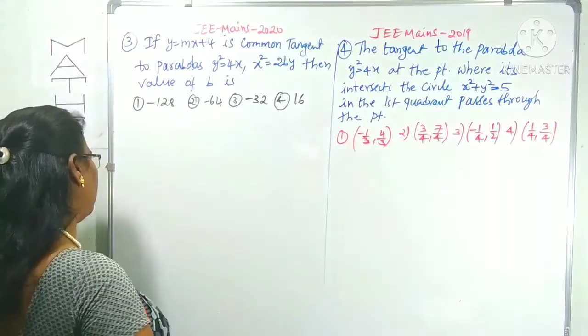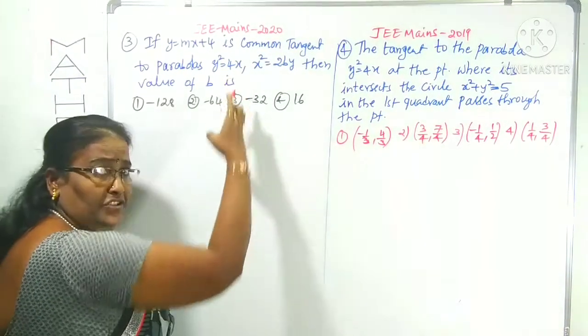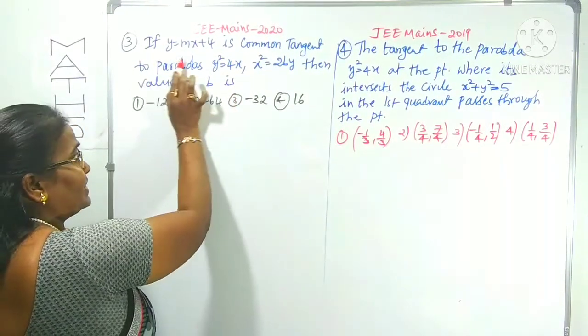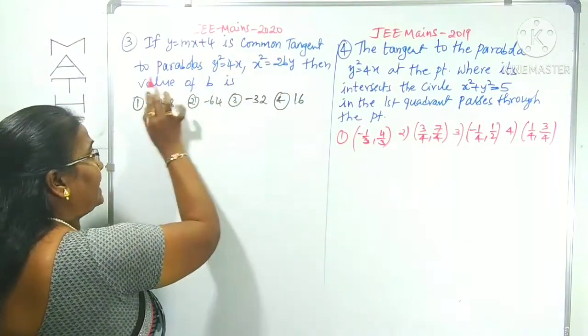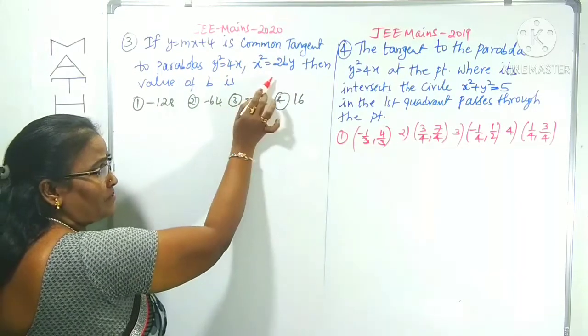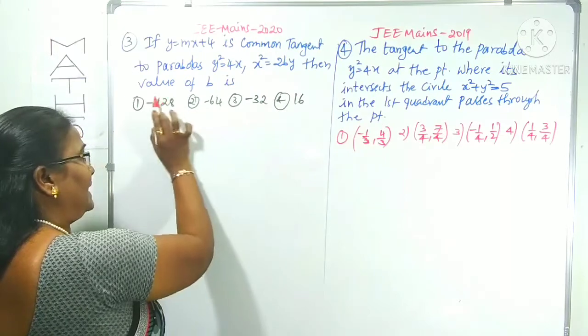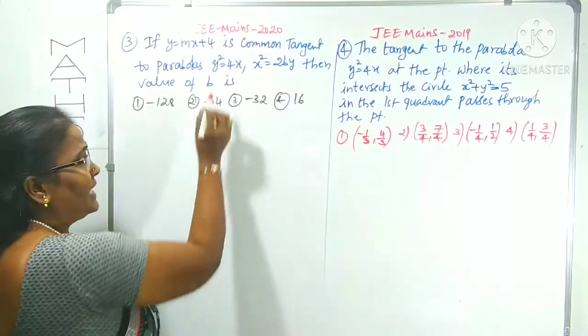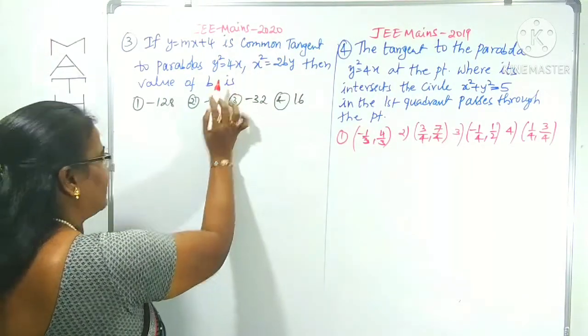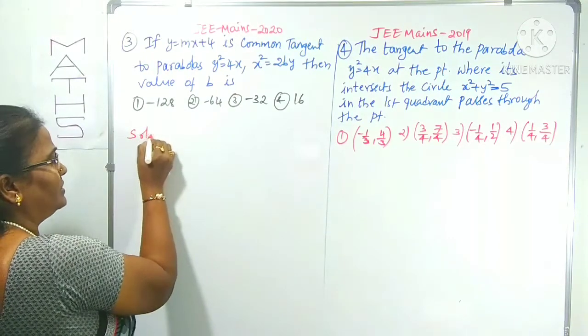Now observe question number 3, which is given in Mains 2020. If y is equal to mx plus 4 is a common tangent to the parabolas, two types of parabolas are given. Both are standard forms only. Then the value of b is asked. The line is given as a tangent to the first parabola. What is the line?